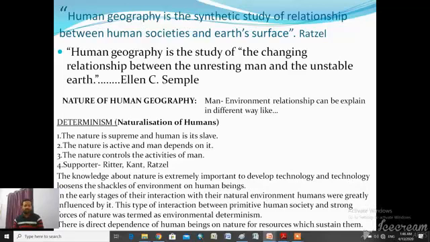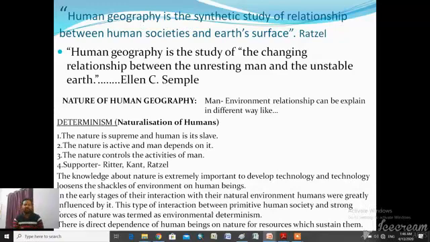So what I have already explained, that human geography always tries to explain the relationship between man and environment. Here Ratzel said the same phenomenon. And the same phenomenon is also explained by Ellen Churchill Semple in her definition. She explained that human geography is the study of the changing relationship between unresting man and unstable earth.